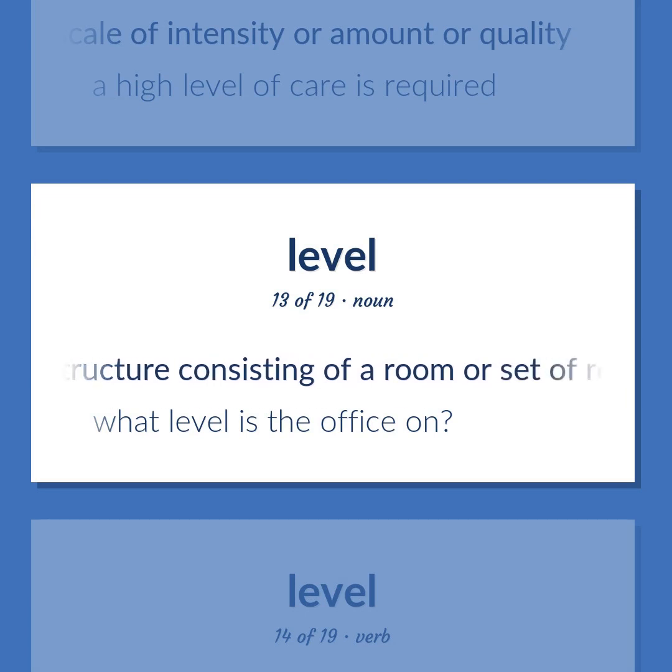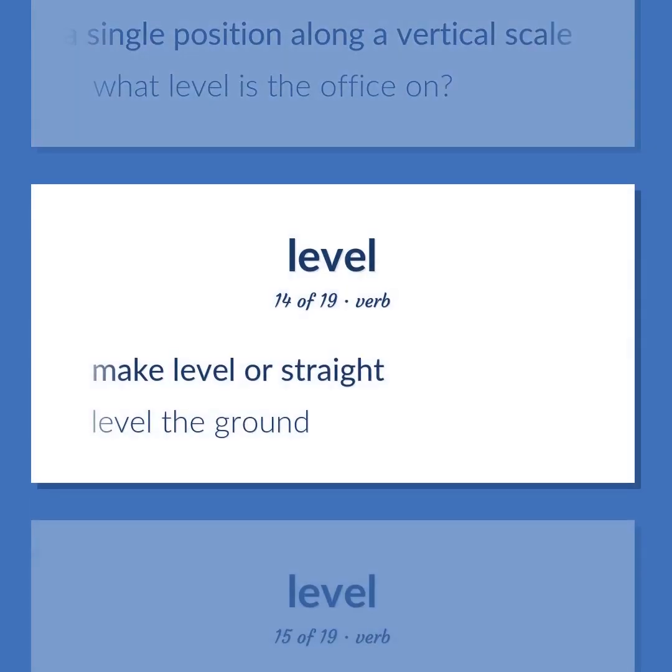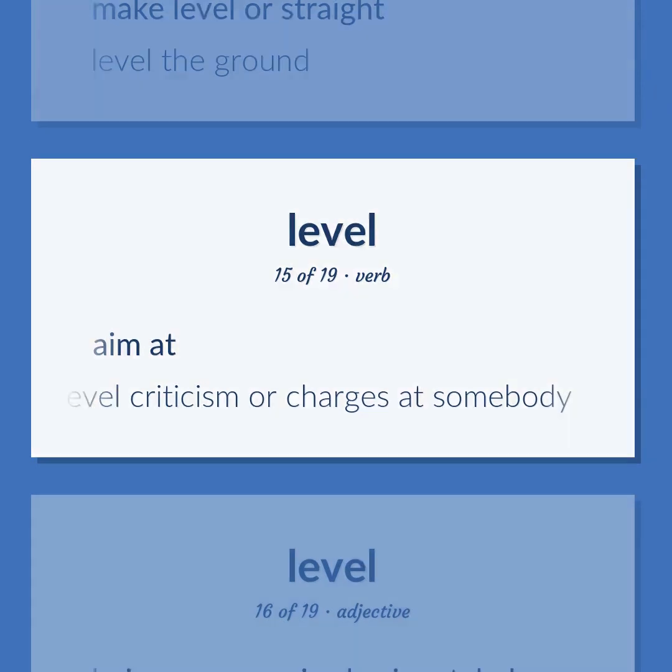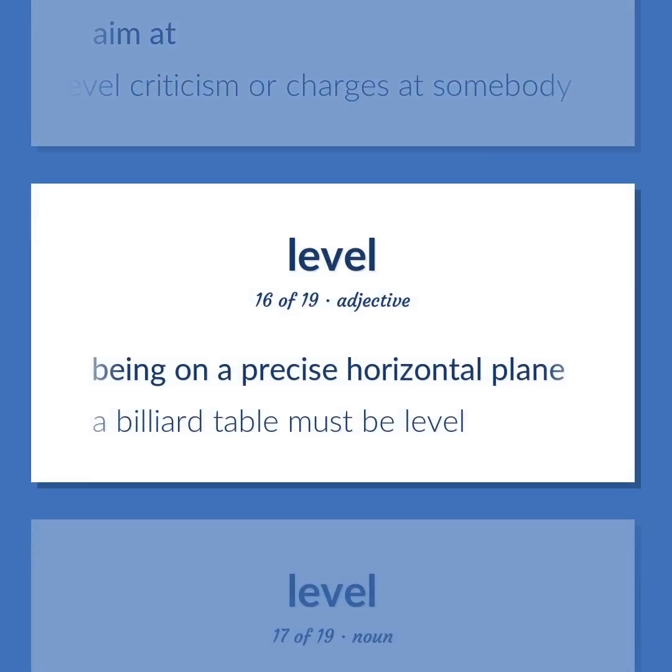A structure consisting of a room or set of rooms at a single position along a vertical scale. What level is the office on? Make level or straight. Level the ground. Aim at. Level criticism or charges at somebody. Being on a precise horizontal plane. A billiard table must be level.